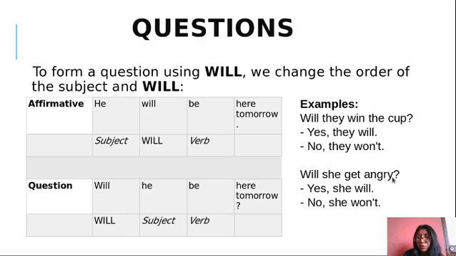Here you have another example. Will she get angry? Yes, she will. No, she won't. Okay, pay attention. That is the same. You are going to use yes or no, the subject, in affirmative will, in negative won't.